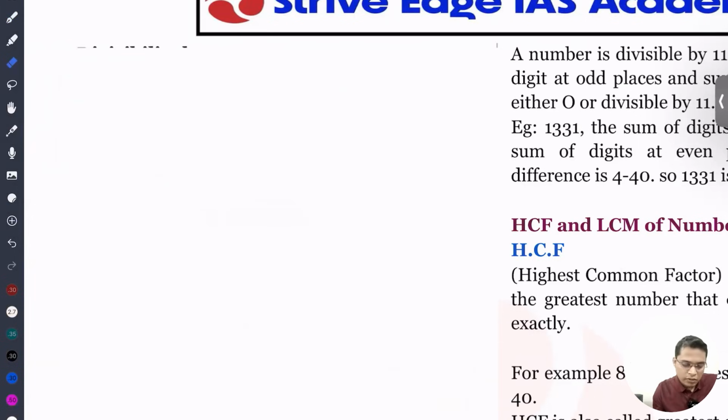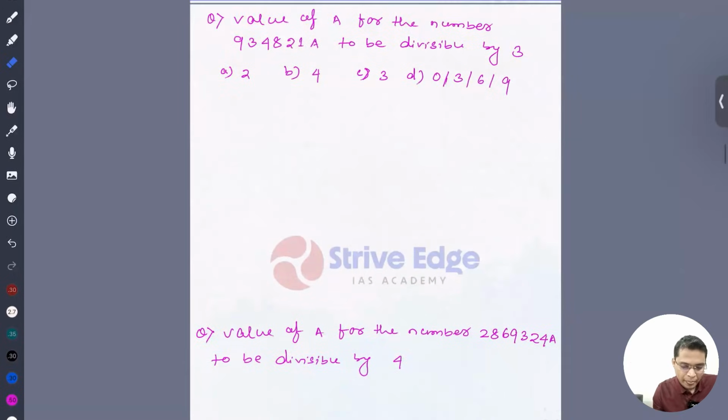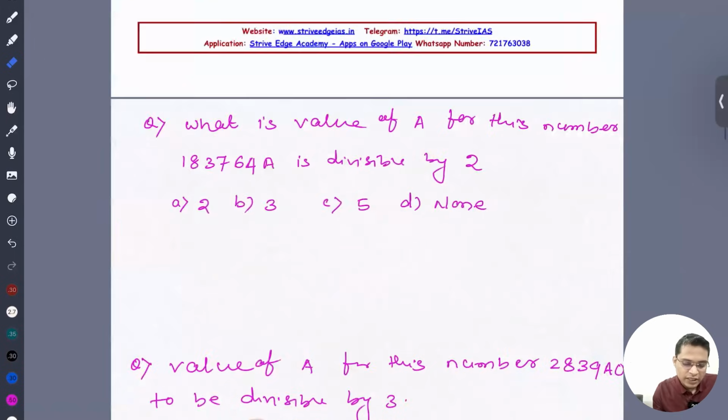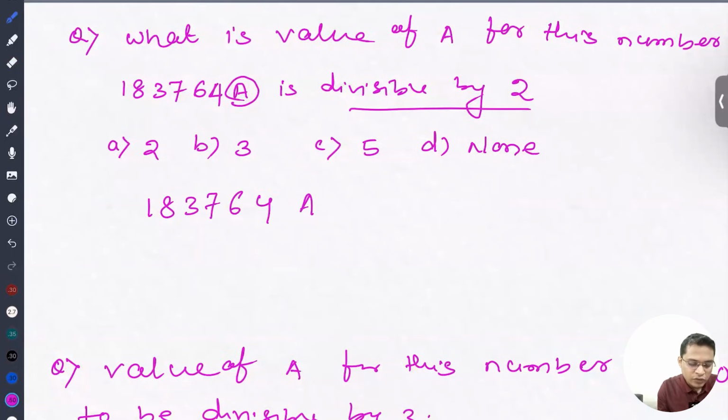We are also going to discuss some higher numbers. Just give me some time. Yes. So let's see what is the value of a for this number to be divisible by 2. You know that for a number to be divisible by 2, 8183764a, a can be 0, a can be 2, a can be 4, a can be 6, a can be 8. So option A.